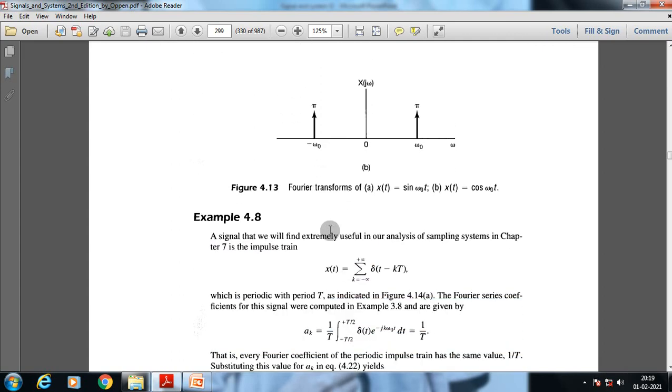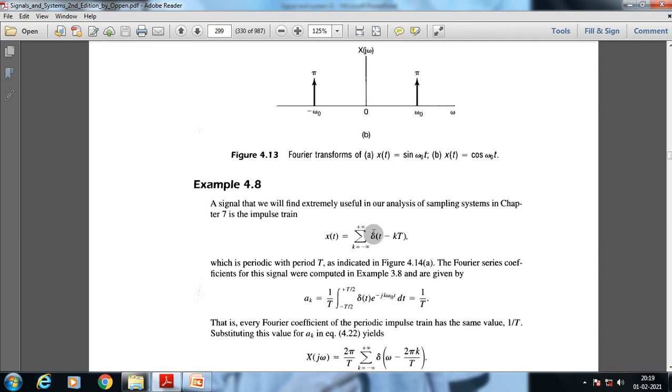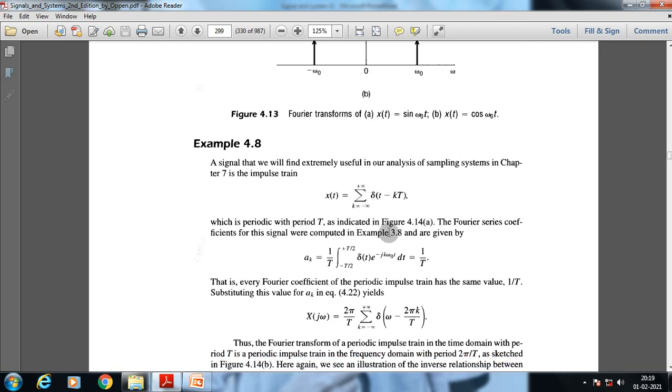Okay. Now, let's take another example. A signal we find extremely useful in our analysis of sampling systems is the impulse train. Now, x of t is equal to the sum from k equals minus infinity to plus infinity of delta of t minus kT, which is periodic with period T as indicated in figure 4.14.